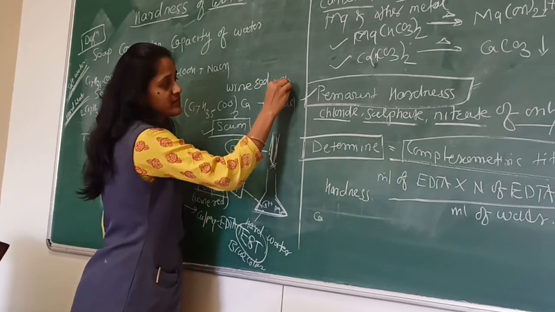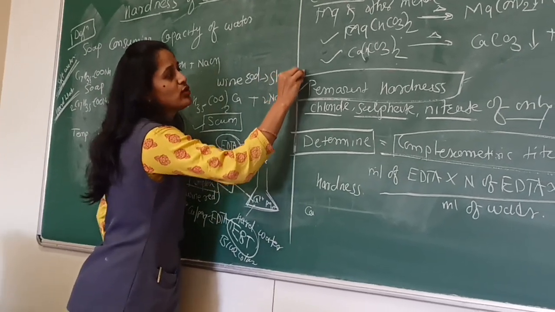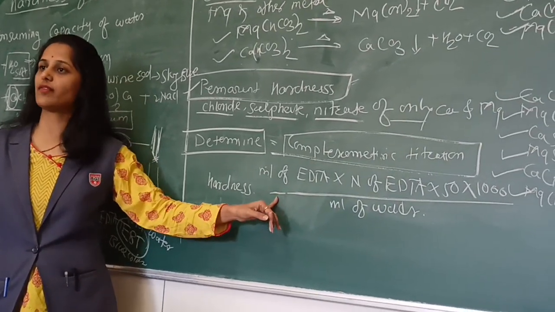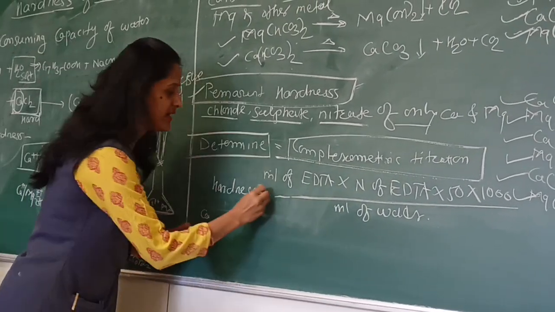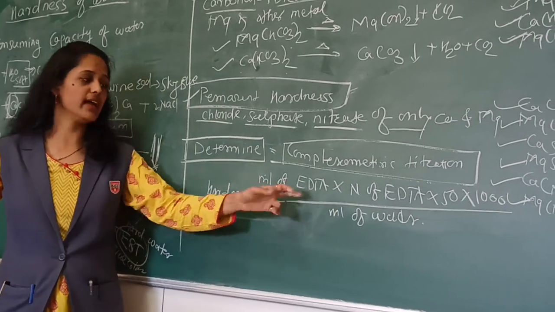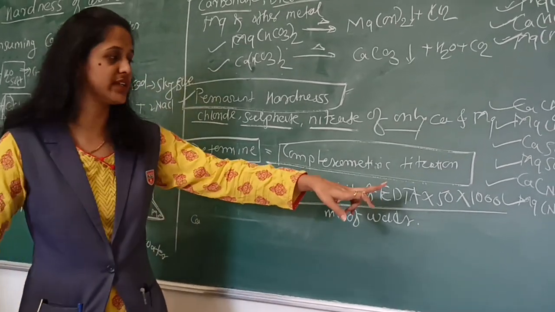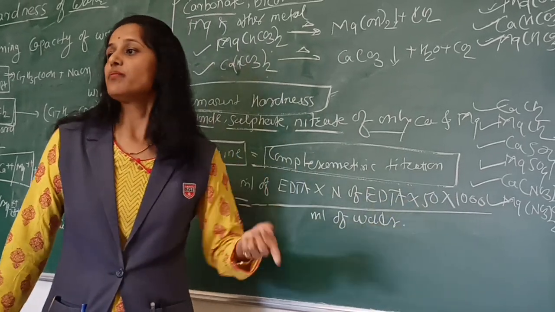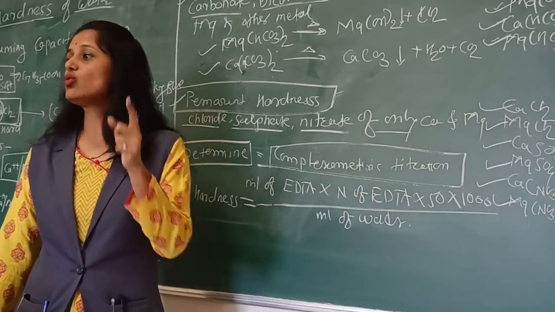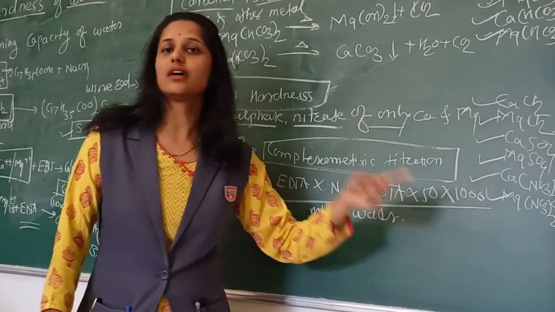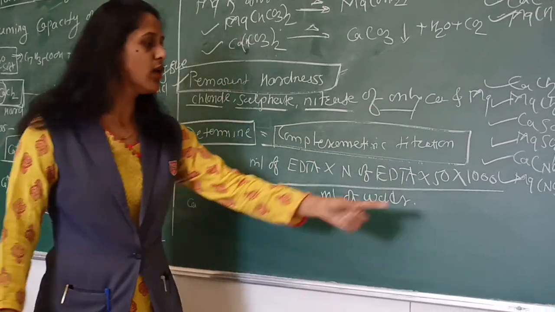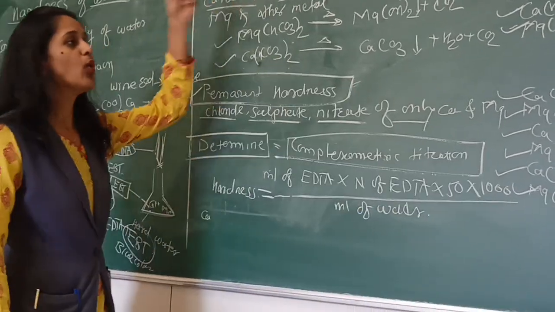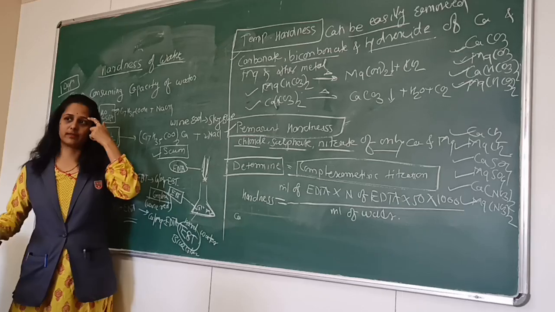When we get the end point, we stop there, note down the reading, and put that value into the formula. Hardness is equal to ml of EDTA times normality of EDTA times 50 times 1000, divided by ml of water used. We use 50 because we are calculating equivalent to CaCO3, and 1000 because we are calculating per liter. So this is about the hardness of water. Thank you.